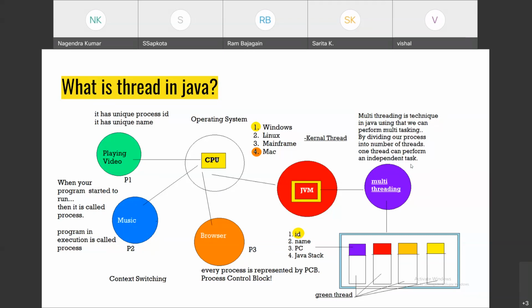Anybody have any question? You're saying one thread in multi-threading can perform multiple tasks? No, I'm not saying that. One thread can process only one task. In multi-threading there is one process, and that process can perform multiple tasks. How? One process can be divided into a number of threads, and one thread can perform one task. In this way, you can perform multitasking.